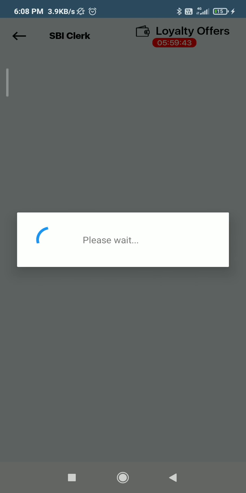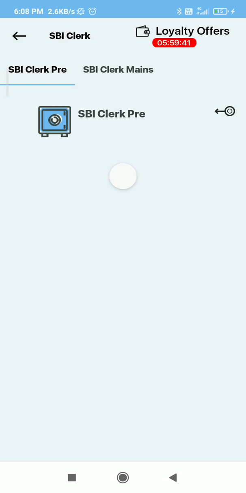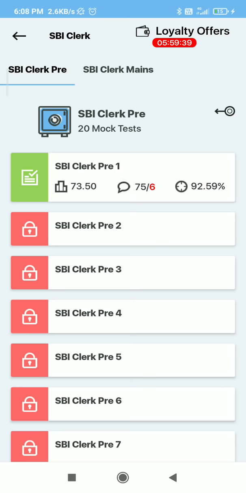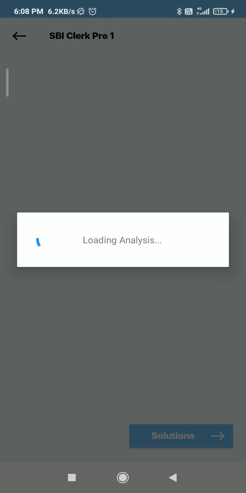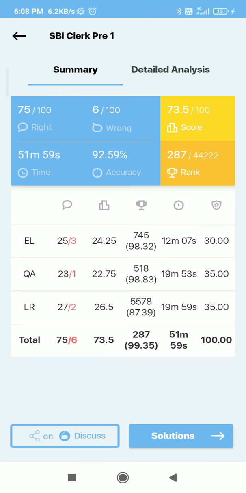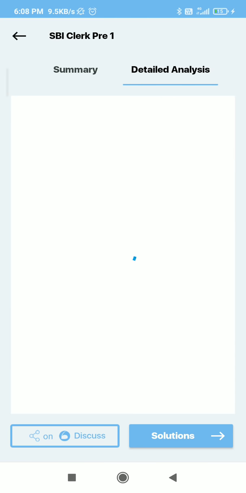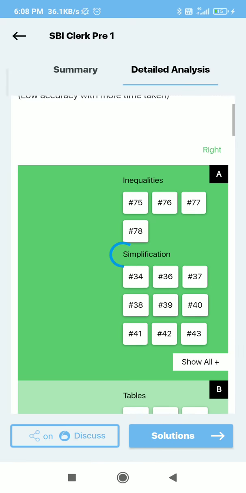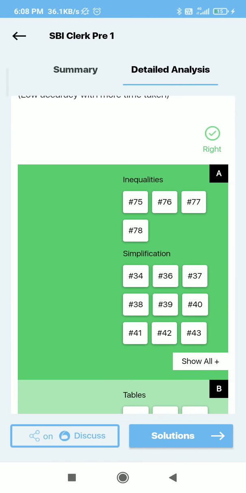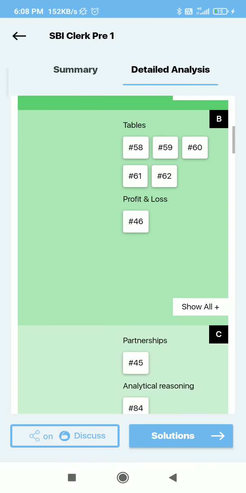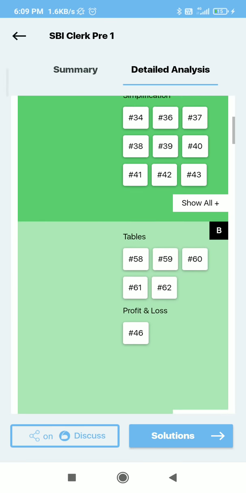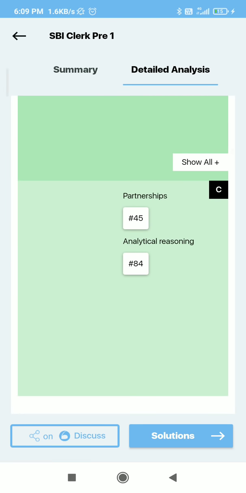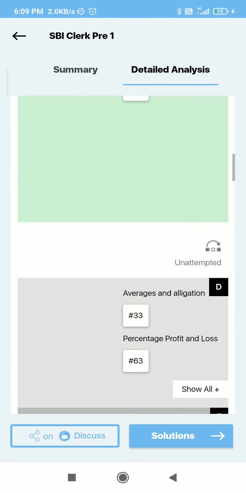One more thing is that the analysis part of Oliveboard is very good. You can see the detailed analysis given, like here my strong points, given in A, B and C categories: strong point, less strong, and then less than that.